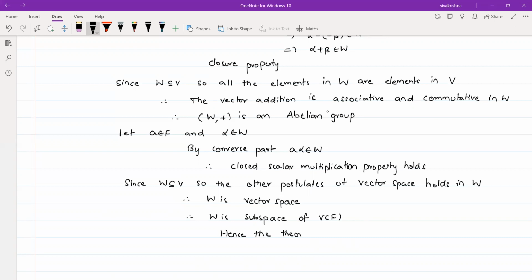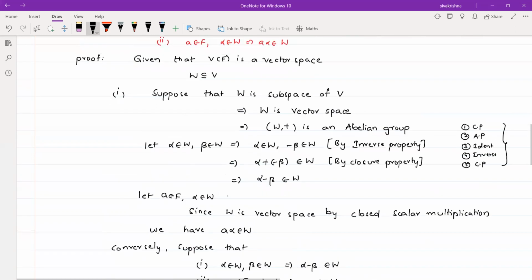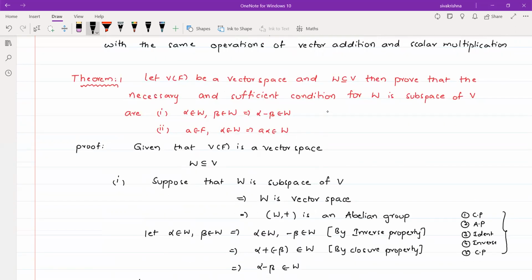Once again, in this theorem, what we have to prove is a necessary and sufficient condition, which means we have to suppose the first part and prove the second part, and conversely suppose the second part and prove the first part. First I supposed that W is a subspace of V. By that supposition I proved these two conditions, and conversely I supposed these two conditions and proved W is a subspace of V.